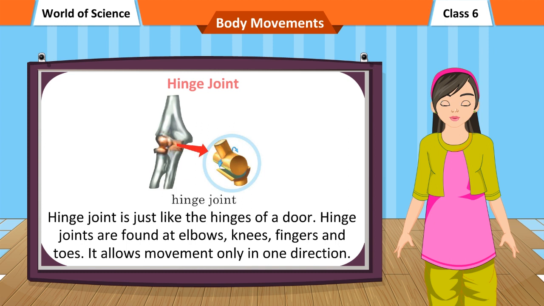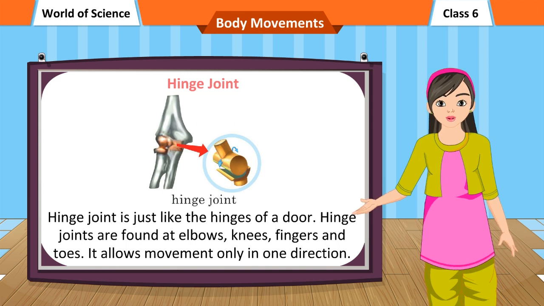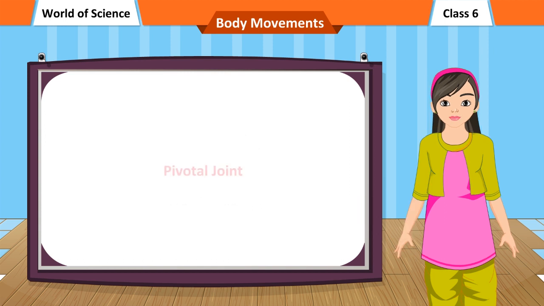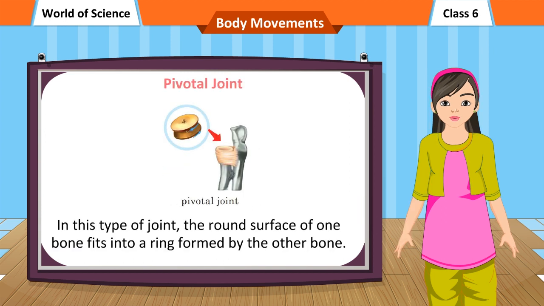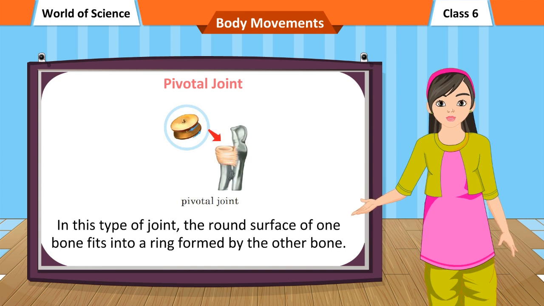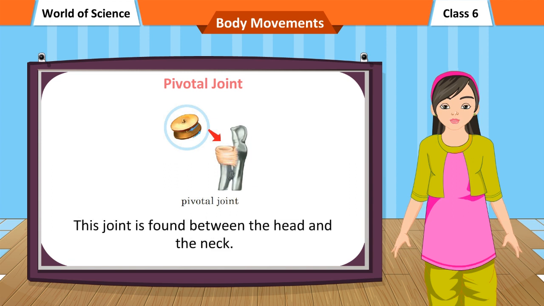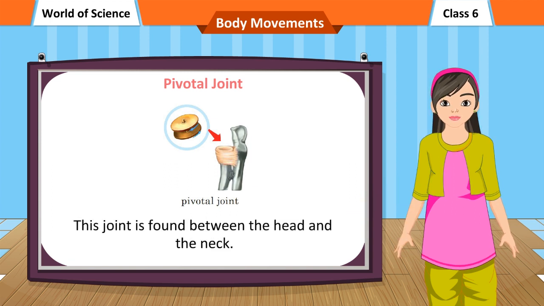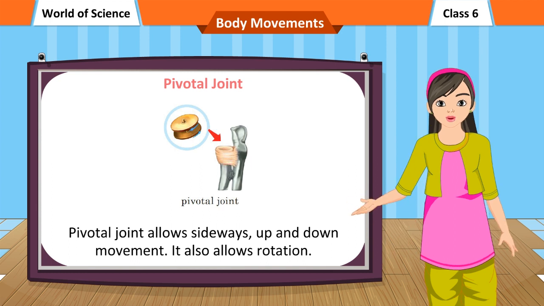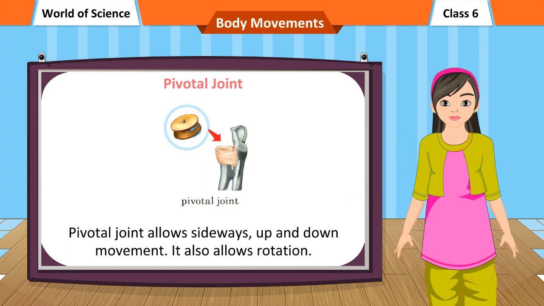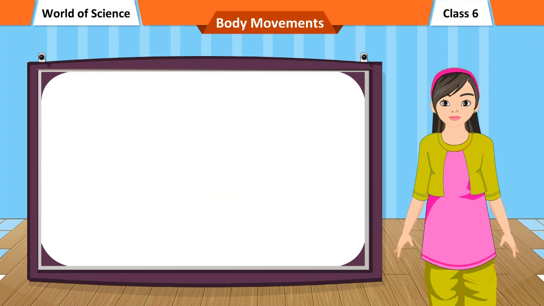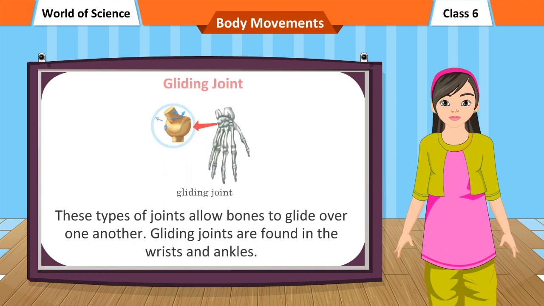Hinge joint. Hinge joint is just like the hinges of a door. Hinge joints are found at elbows, knees, fingers and toes. It allows movement only in one direction. Pivotal joint. In this type of joint, the round surface of one bone fits into a ring formed by the other bone. This joint is found between the head and the neck. Pivotal joint allows sideways, up and down movement. It also allows rotation.